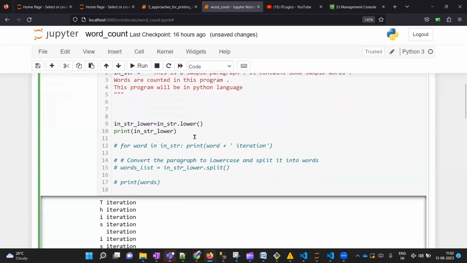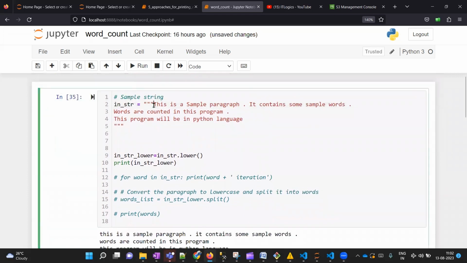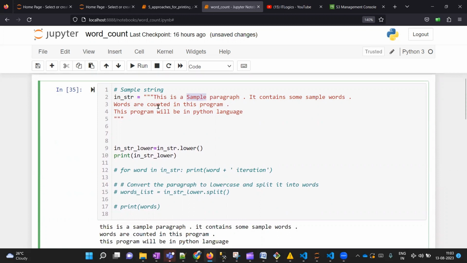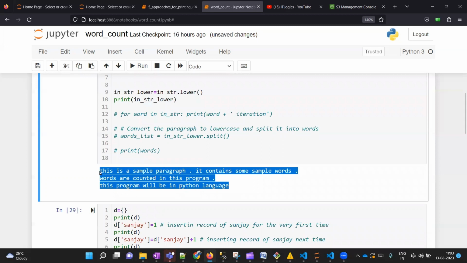Let's run it and see how our string looks. Here you can see that in the input we had some words where the first character was in capital case, but now everything has been converted into lowercase. So the first hurdle is passed.